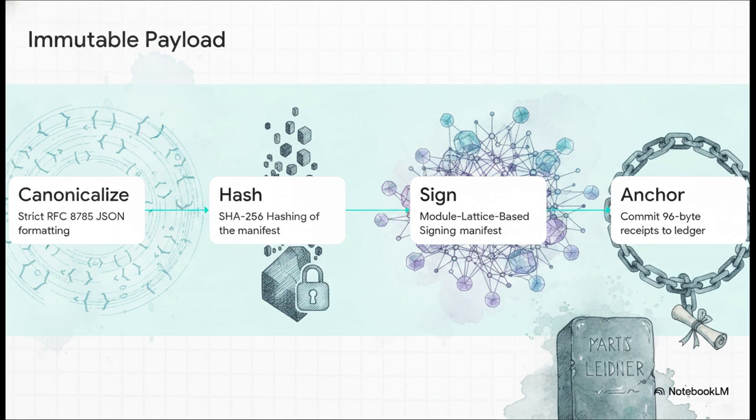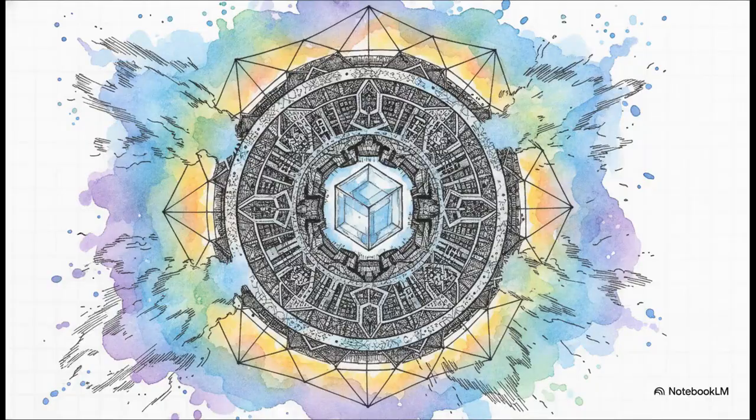Second, that canonical manifest gets hashed using SHA-256. Third, it's signed using a module lattice-based digital signature algorithm, specifically MLDSA87. And fourth, to prevent the system from getting bloated, only these super compact 96-byte receipts are anchored back to the immutable Genesis ledger. Why this specific lattice-based cryptography? Well, it's a real game changer.